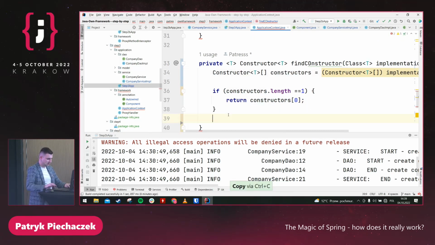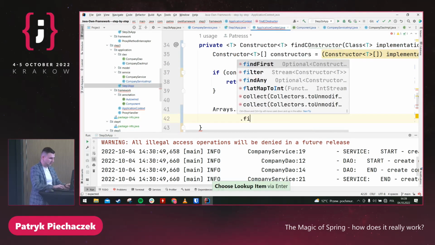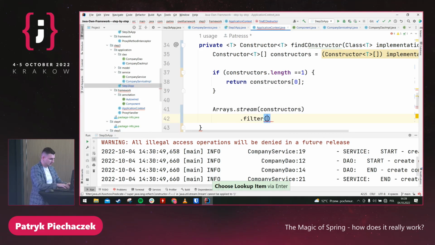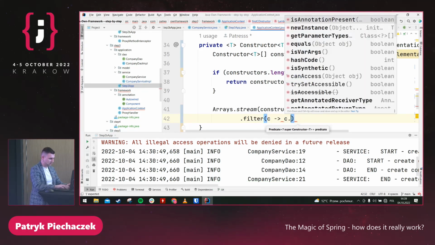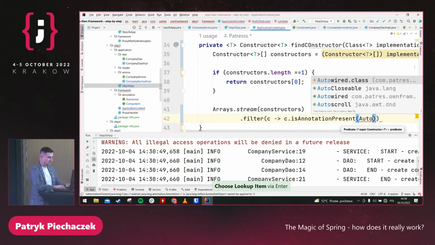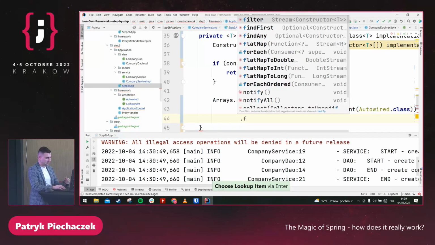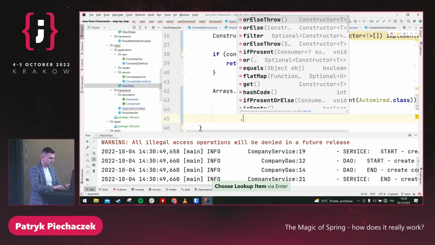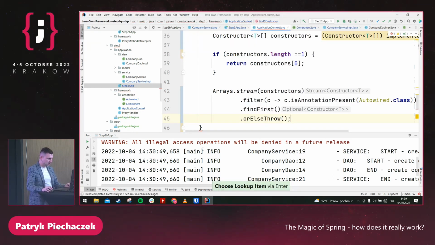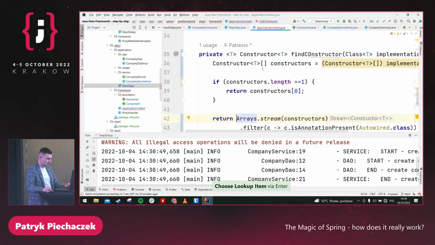So how can we do this? Let's take all constructors, stream, and let's filter everything. And if our constructor is annotated Autowired, then we should findFirst. Of course, we should also check that we have more than one, then we should throw some exception, but I don't want to waste your time doing this. And yeah, we just found the constructor.